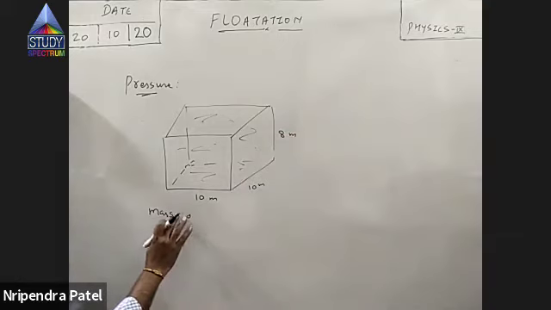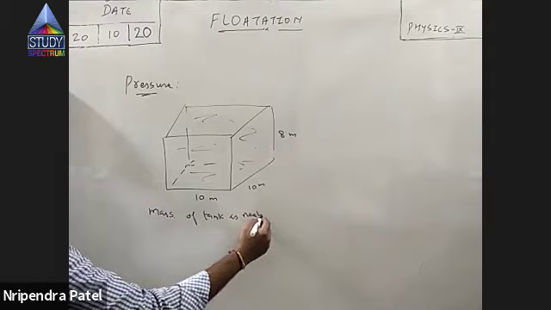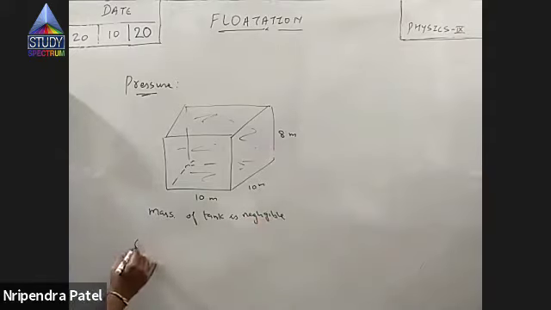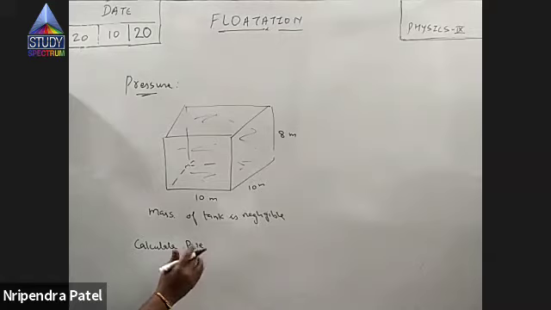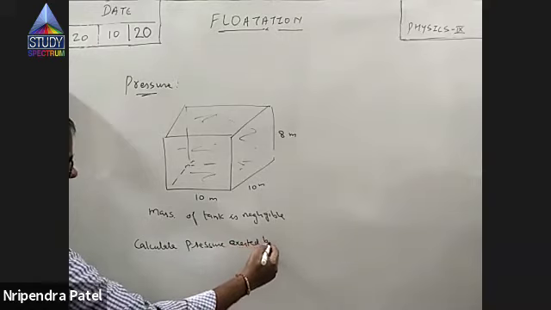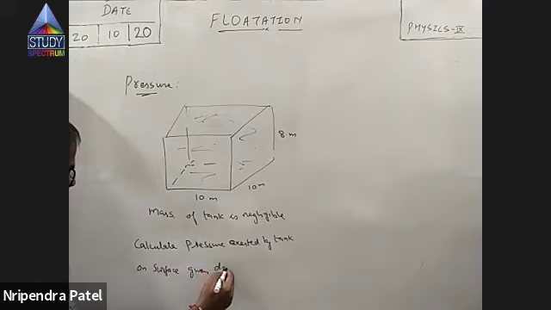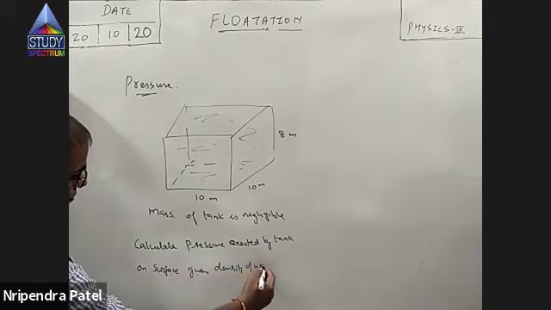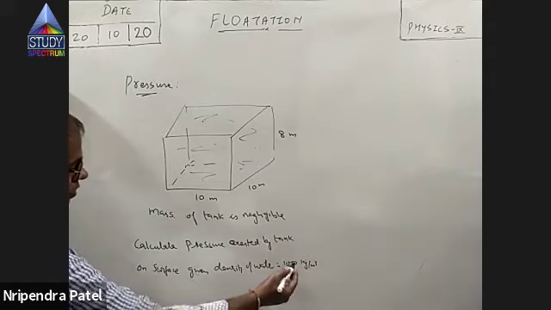Mass of tank is negligible. Calculate pressure exerted by tank on surface. Given density of water is 1000 kg per meter cube. We have already done this question.